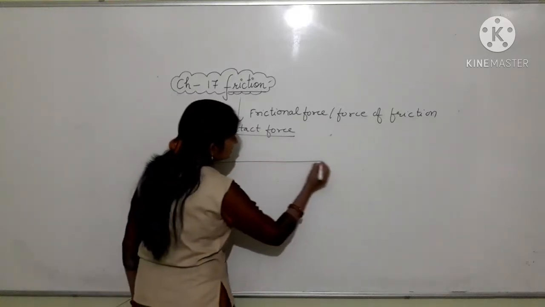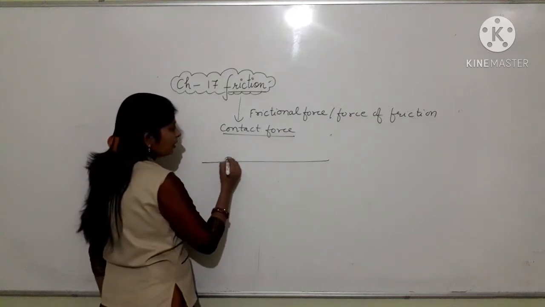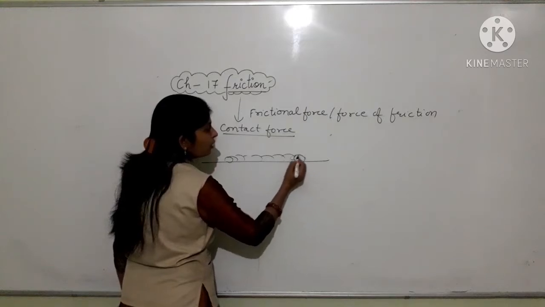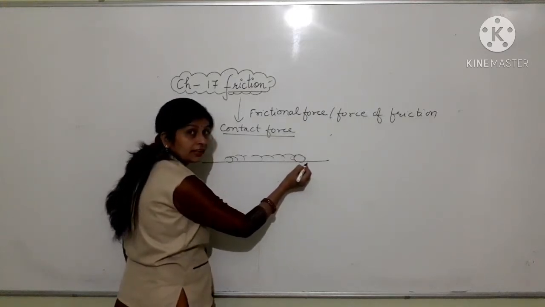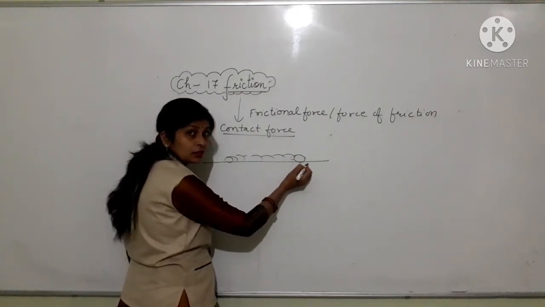See, this is a ground over which a ball is rolling. Now this ball is in direct contact with the ground. It is touching the ground directly.